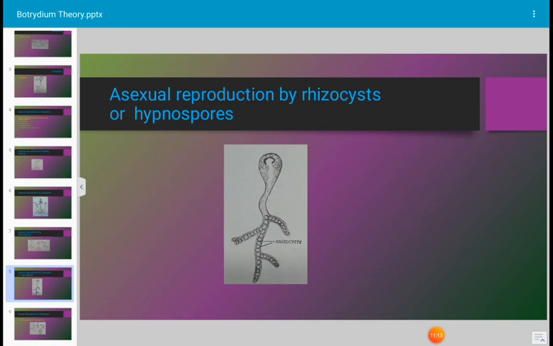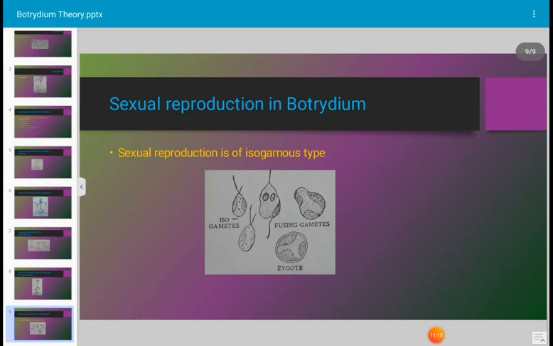Let us see the sexual reproduction in Botrydium. Sexual reproduction means when the reproduction takes place by formation and fusion of gametes. In Botrydium, the sexual reproduction is of isogamous type, or in some species it is anisogamous type.